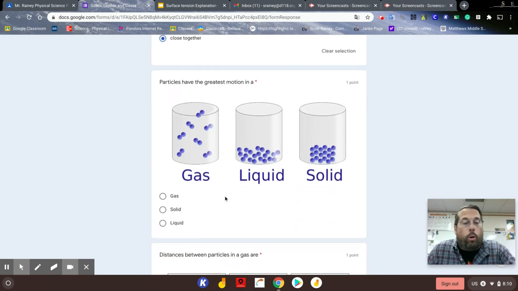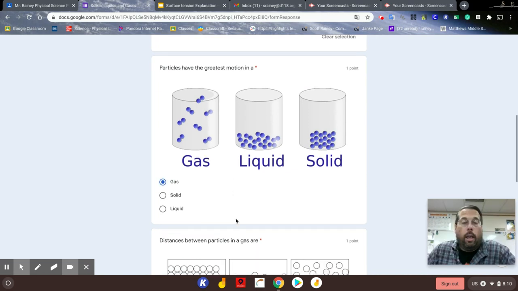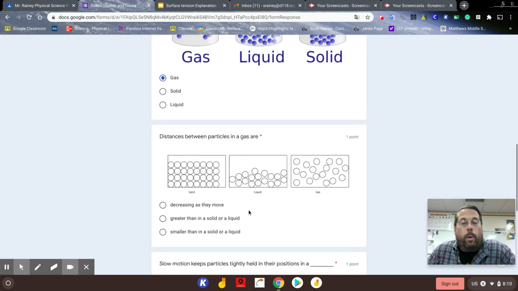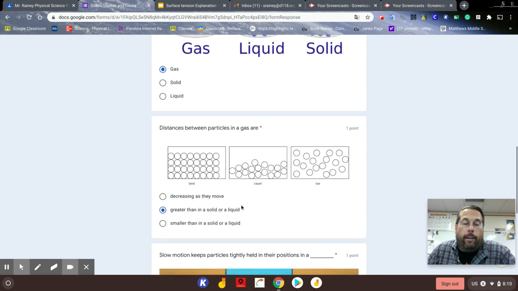Particles have the greatest motion in a gas. Remember, in a gas, the particles are farthest apart. They have the least amount of attraction, the greatest motion, greatest distance between them. The distance between particles in a gas is, as we said, greater than in a solid or liquid. So if I look at the gas particles, they're much farther apart than they are in a liquid, and even farther apart than they are in a solid.